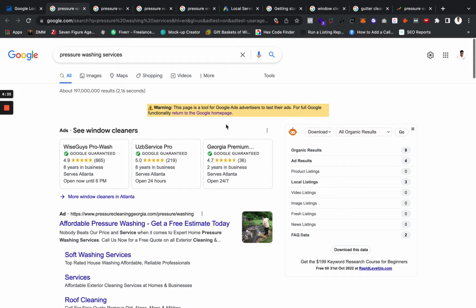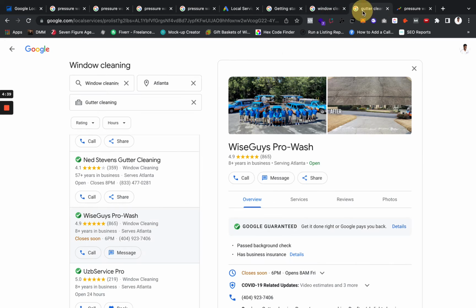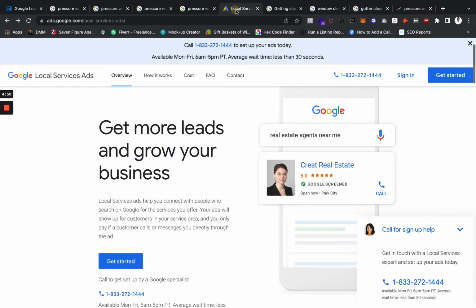Because like I said in the past, this would only really show up for window cleaning and for gutter cleaning, right? But like I said, now it's showing up for pressure washing search terms as well. Because at first it never showed up for pressure washing terms. You know what I mean? And like I said, if you want to only show up for pressure washing terms, and you don't want to show up for window cleaning terms or any other things, I'm going to show you how you can do so.